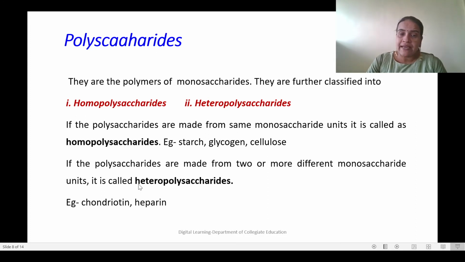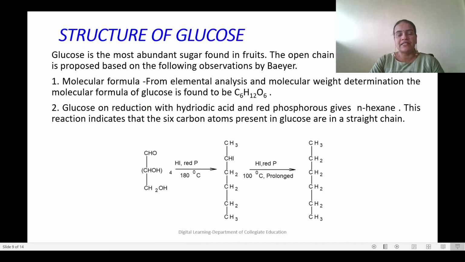Now, if the polysaccharides are made from two or more different monosaccharide units, they are called heteropolysaccharides. For example, we can give heparin or chondroitin. These are examples of heteropolysaccharides, where different monosaccharide units are joined together through glycosidic linkages.